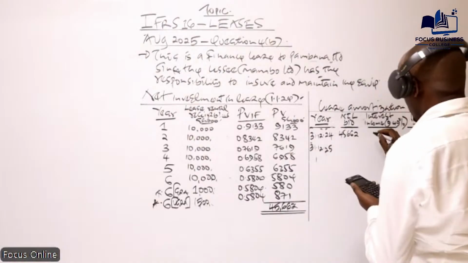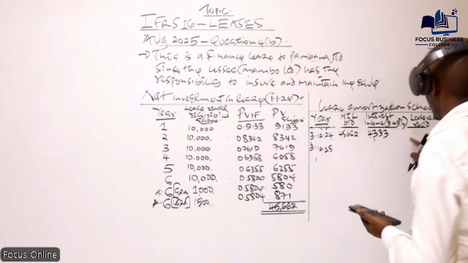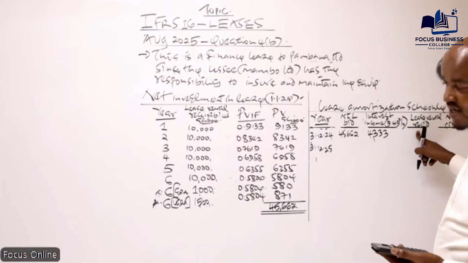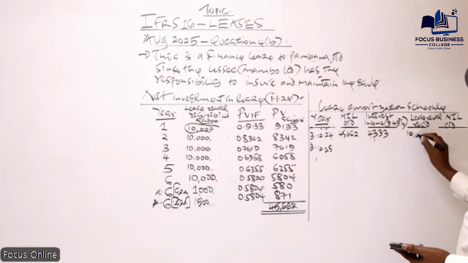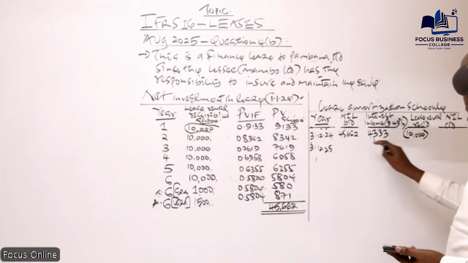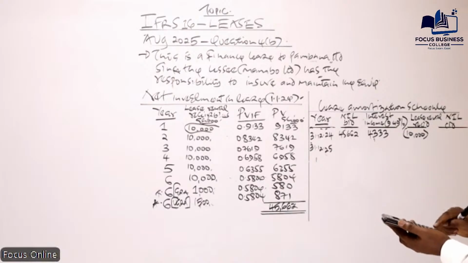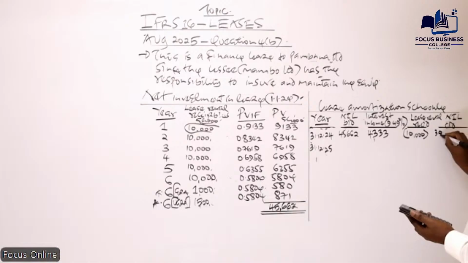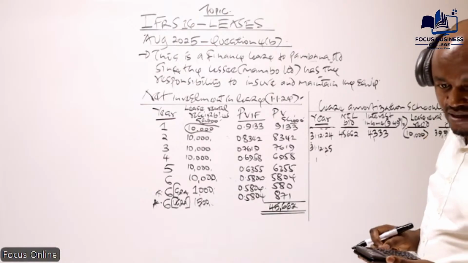That will give us 4,333. The risk rentals received at the end of year 1 is 10,000. So we take 45,662 plus this minus 10,000, which will give us 39,995.